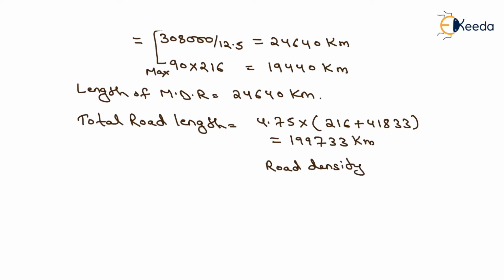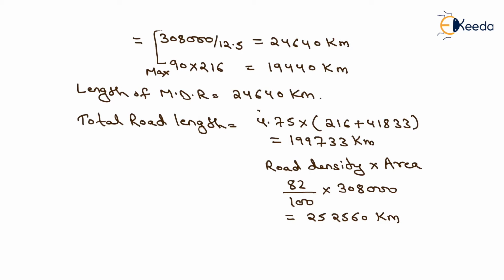Now we know that as per the third 20-year road plan, the road density is 82 kilometer per 100 kilometer square area, into area, which is given as 308,000. After solving this, we will get the answer as 252560 kilometer. So the total road length will be the maximum of these two. So it will be equal to 252560 kilometer. That will be the total road length as per the third 20-year road plan.